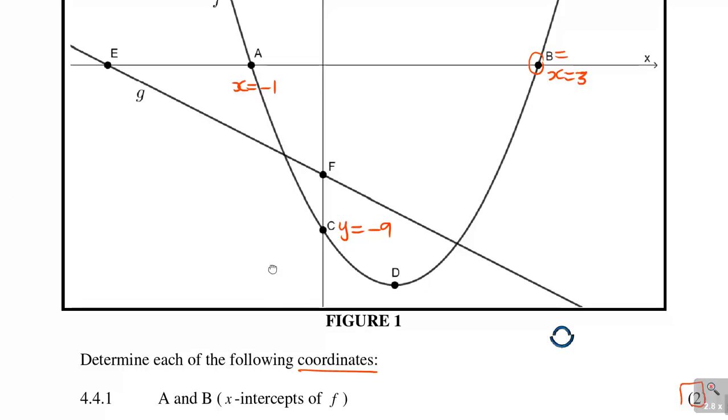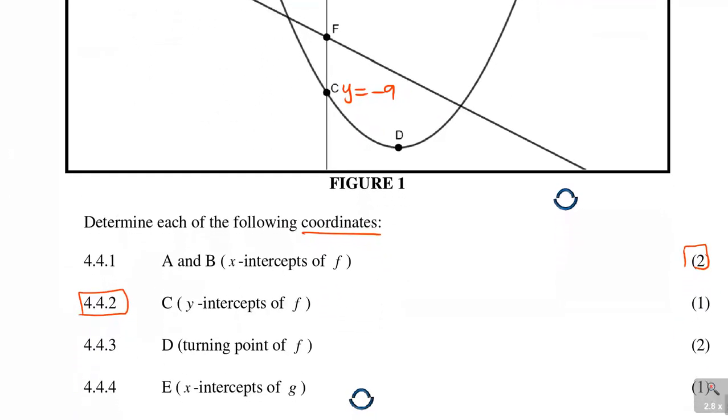So that is that part. Then the next one again, that's why it was 1 mark. Look at the next one, 4.4.3, it's 2 marks. They want D, the turning point of f. So they want this point D here.